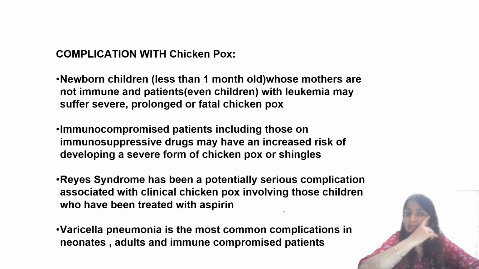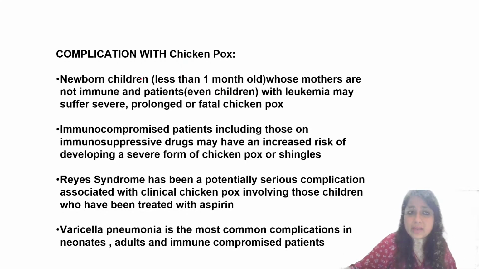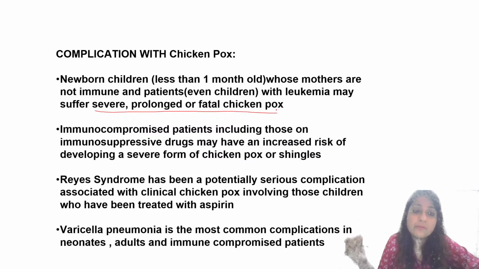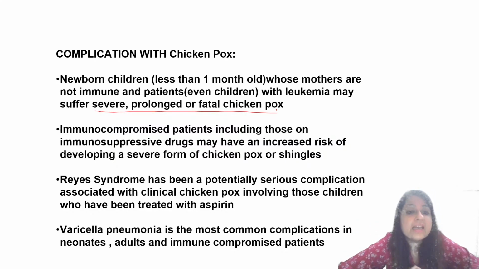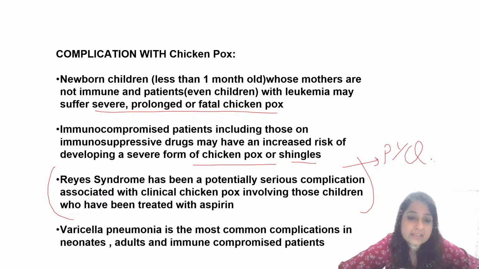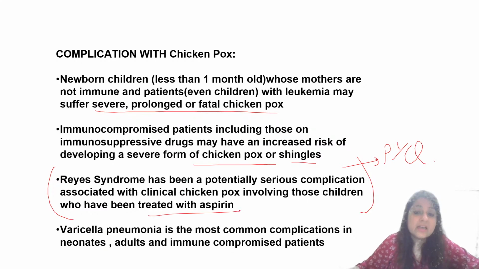Okay, let's go to the next, complications with chickenpox. We'll just read it once. Newborn children whose mothers are not immune and patients, even children with leukemia. Any child with leukemia or anyone who's an immunocompromised patient, including those on immunosuppressive drugs, can develop a severe form of chickenpox or shingles. This one is a PYQ, guys. What is Reye's syndrome? Reye's syndrome has been a potentially serious complication associated with clinical chickenpox involving those children who've been treated with aspirin. So all those children who suffer from chickenpox and are treated with aspirin, what can you see in them? Reye's syndrome.